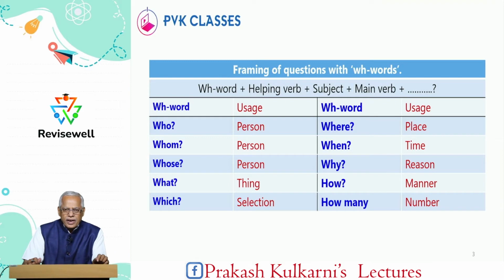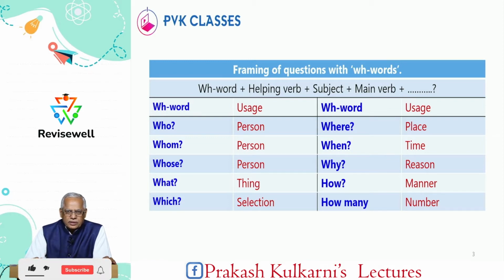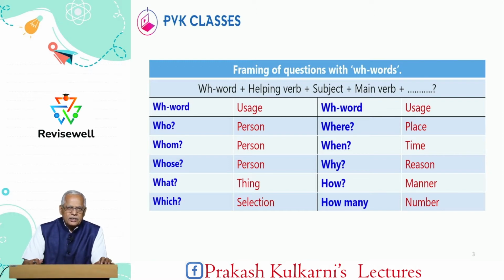But if I ask you a question, when did you go to college? You cannot say yes or no. You have to give the information. That is time. Where did you meet him? So you have to give the information about place. So therefore, here in framing of questions, generally they are information questions you have to frame. And please note what will be the word order of a question.